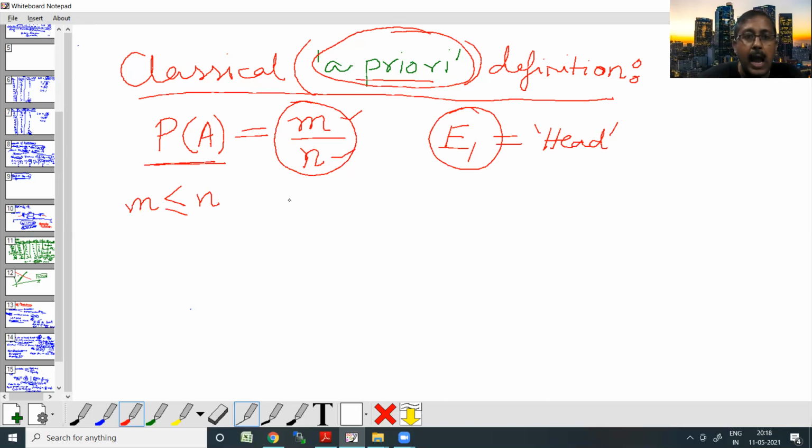And the minimum value for m is going to be 0, if there is absolutely no favorable outcome at all.